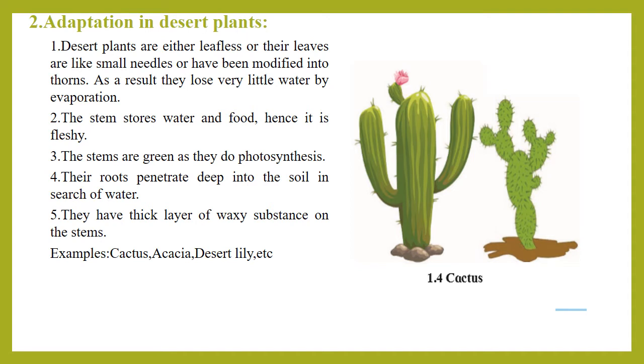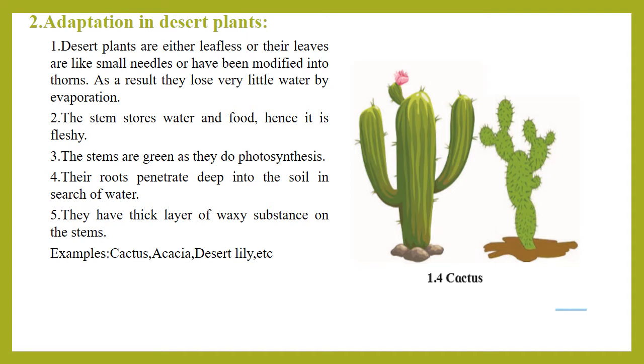Instead of giving out leaves, they give out thorns, because we know that the photosynthesis process takes place in the leaves, and during photosynthesis a tremendous amount of water is lost by the plant, and as there is scarcity of water in the desert region, these plants do not want to lose water from their body. So because of that, they have converted their leaves into thorns.